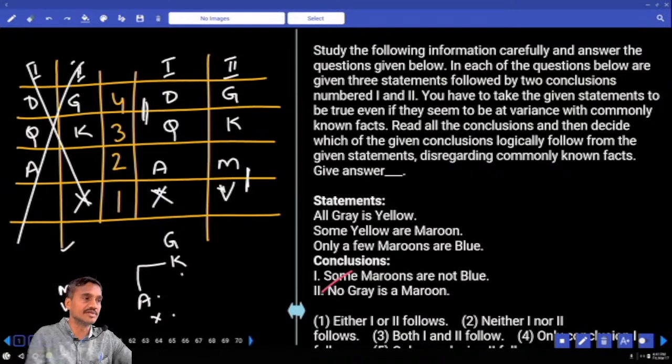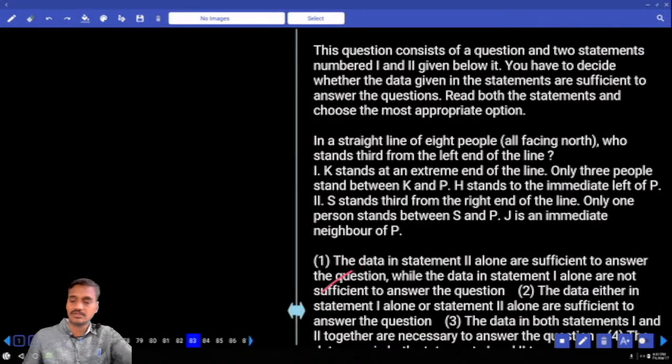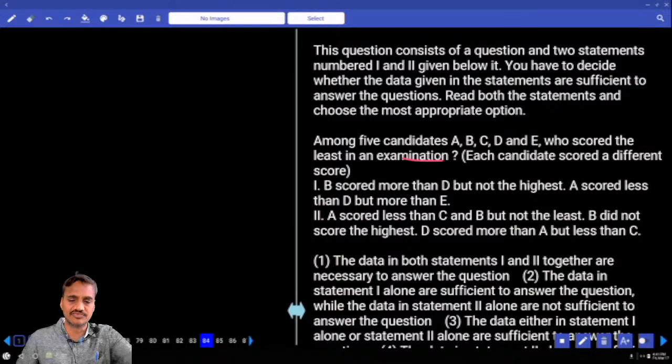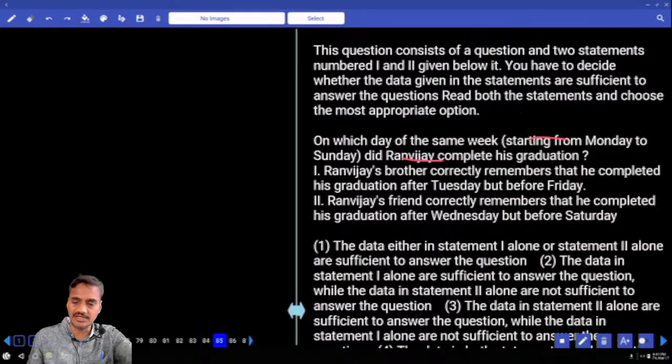Then, next, anything left over in this? Data sufficiency is left over, right? Data sufficiency. Now, 3 questions of data sufficiency, which we kept as the second priority. Then, coming to question number 83. Now, among this data sufficiency, all facing north, then whose answer? Now, it is a seating arrangement. Seating arrangement is a little bit difficult. Among 5 friends, as this is the easiest. And 85. Now, this is much easier.